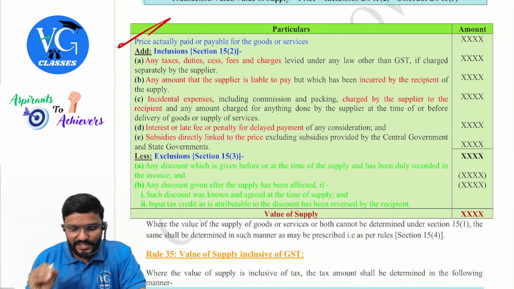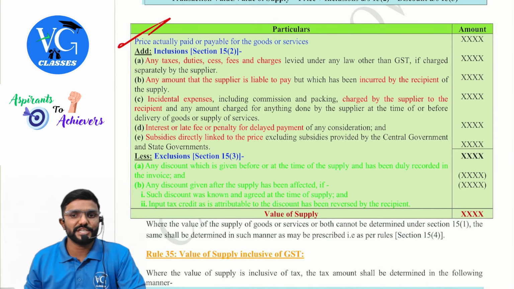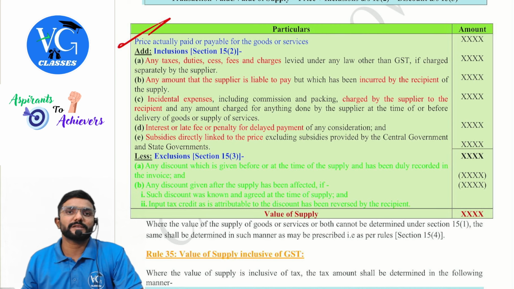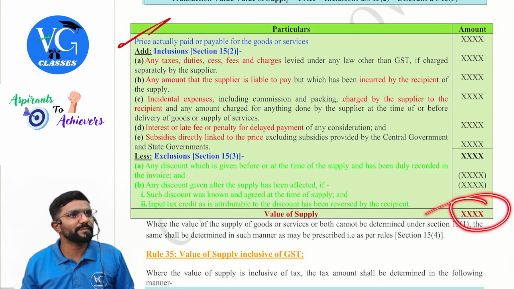Any taxes, duties, cess, fees and charges levied under any law other than GST, if charged separately by the supplier. Sir, why are you not adding GST? What are we calculating, guys? Value of supply. Why?